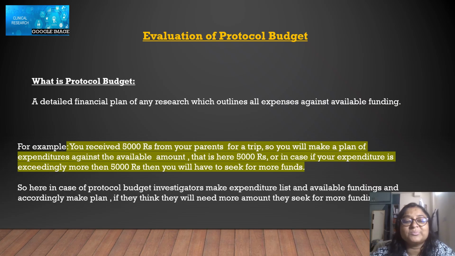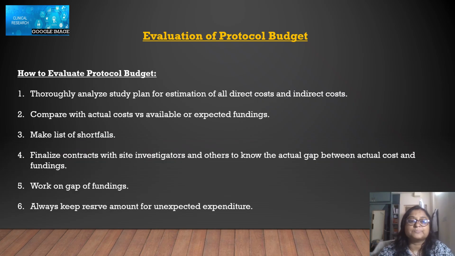In the case of protocol, budget planning is also the same. Investigators make an expenditure list and available fundings, and accordingly they make a plan: okay, we have this much funding, and we have this research topic. For this we will need things like some clinical supplements, participants for the clinical trials, all these things. And then they will think, okay, is it sufficient, how much funding do we have, or if we need more funding, then they will seek for that also. So this is basically the protocol budget.